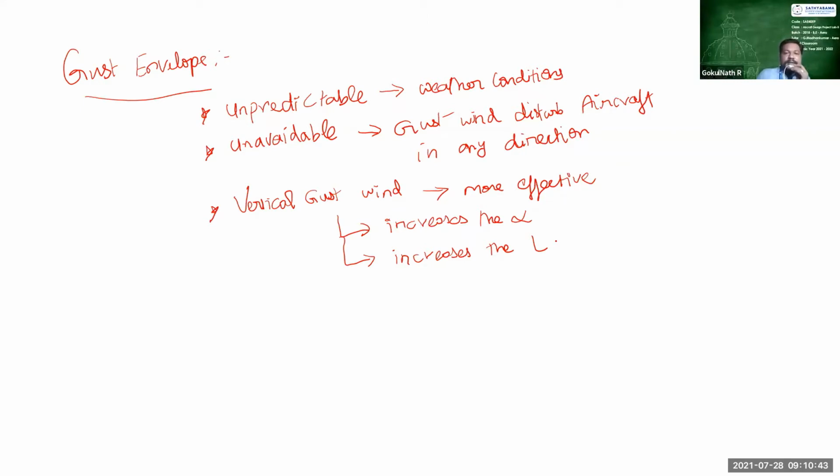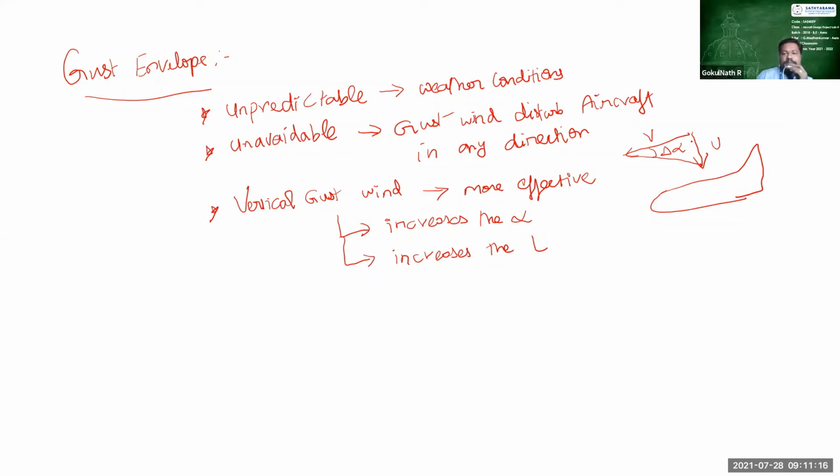And we can also tell that the same vertical gust wind acts from the top of the aircraft. Suppose we are considering this as the aircraft. At the top of the aircraft the gust wind will be appearing, so we will be having the free stream velocity like this. This is at the cruise velocity of the aircraft, right? And we usually face the top velocity like this, and we have a sudden change in angle of attack, right? Which is giving the pushing down, that is the pitching down moment.